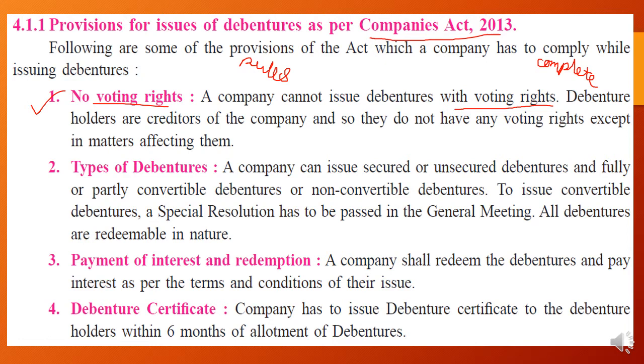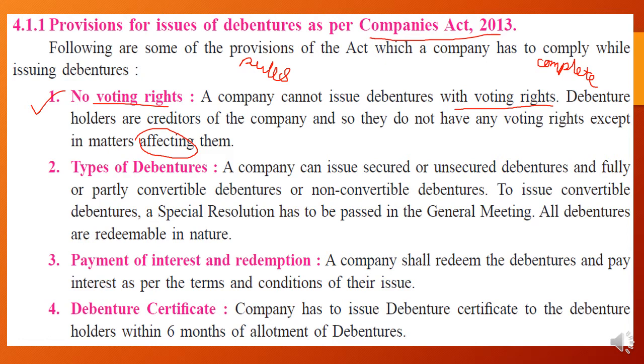Debenture holders are the creditors of the company because they provide loan or debt capital to the company, so they do not have any voting right except in matters affecting their interest. Apart from that, debenture holders are not allowed to vote in any discussion or decision of the meeting or the company.